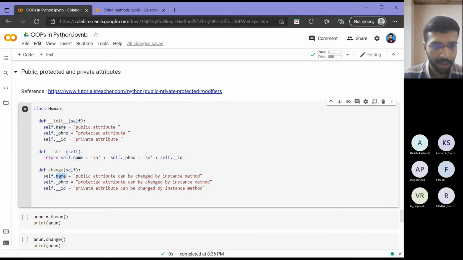I will tell here that public attributes can be changed. Basically I am trying to change all 3 values, and I will see whether this will work or not. You can just tell in our chat, what do you expect? Whether I will be able to change public, private, protected, everything using my change function, or only public will work, or only public and protected will work, or none will work. Any comments?